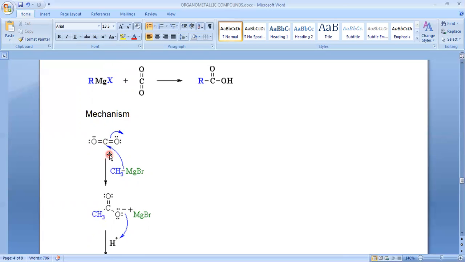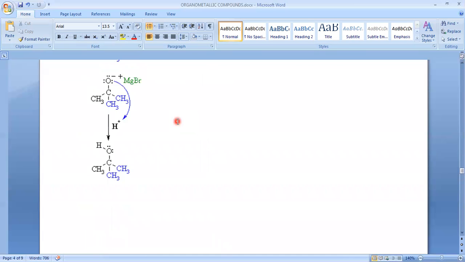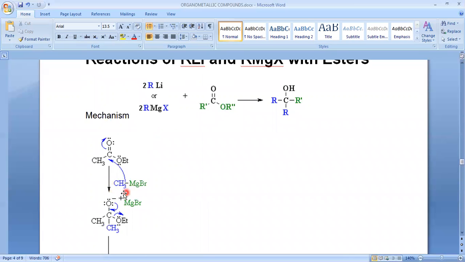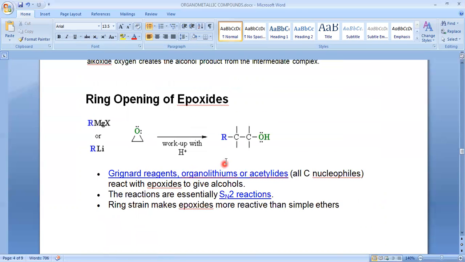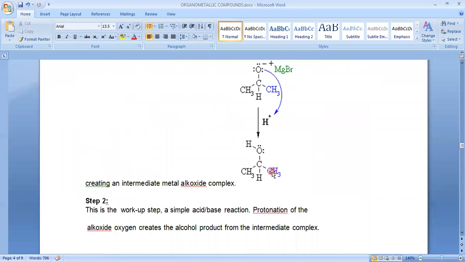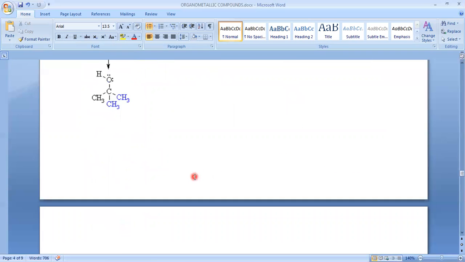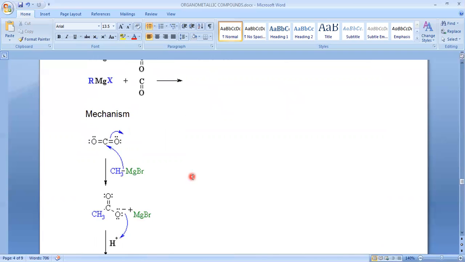In the first slide, I showed you and told you that by using RMgX or RLi we can create a new carbon-carbon bond. In all the reactions we have discussed before, and here also, a new carbon-carbon bond is formed. See, this blue part came from our reagent. This is used to distinguish the previous carbons from the new carbons. So this is the new C-C bond, and here in this case also a new C-C bond. Organometallic compounds are generally used to create a new carbon-carbon bond.